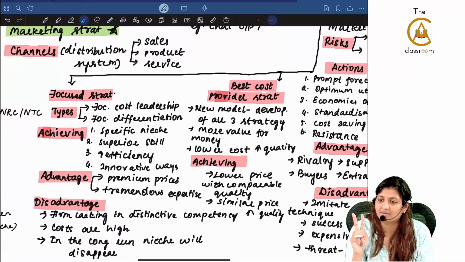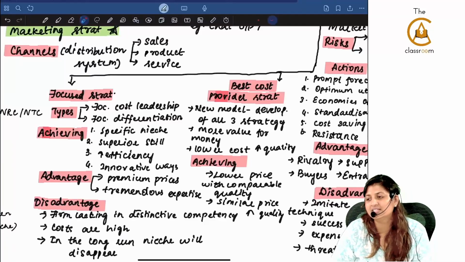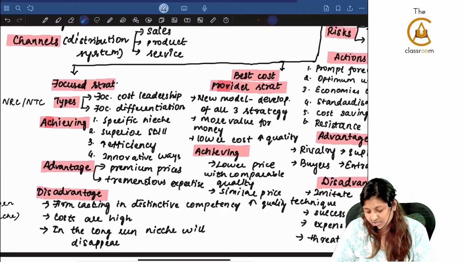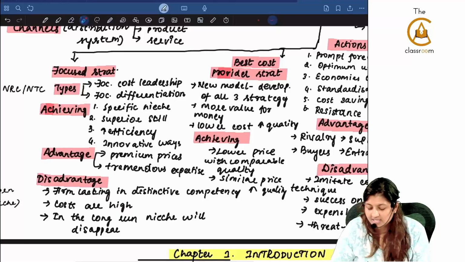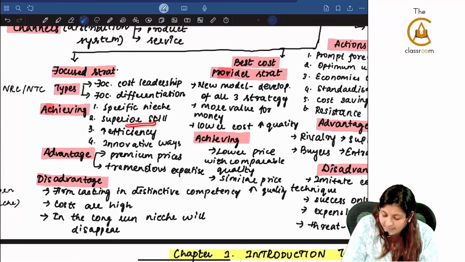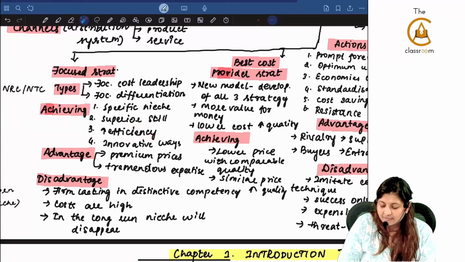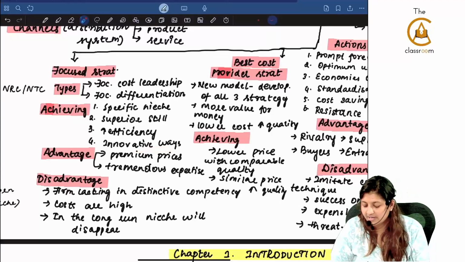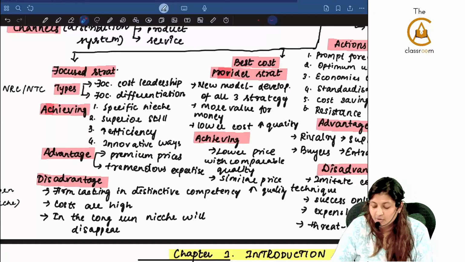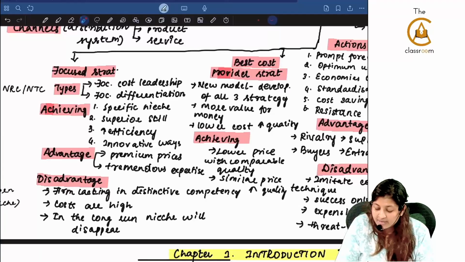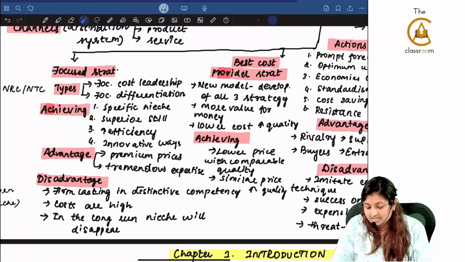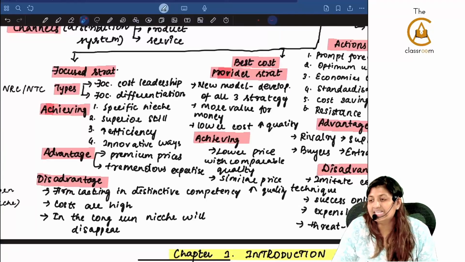The next is focused strategy. Focused strategy can be of two types: focused cost leadership and focused differentiation strategy. How are you going to achieve this? Specific niche, superior skill, increasing the efficiency, and by way of innovative ways. What is the advantage for focused? Premium price and tremendous expertise. What is the disadvantage? Firm lacking in distinct competency.